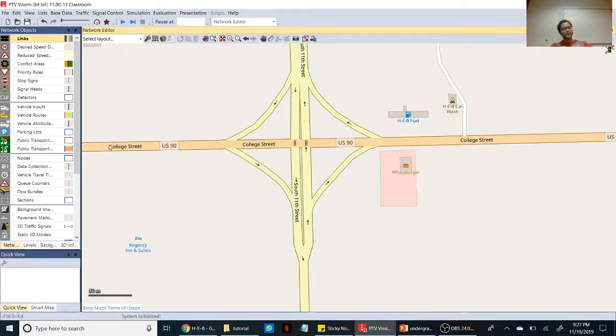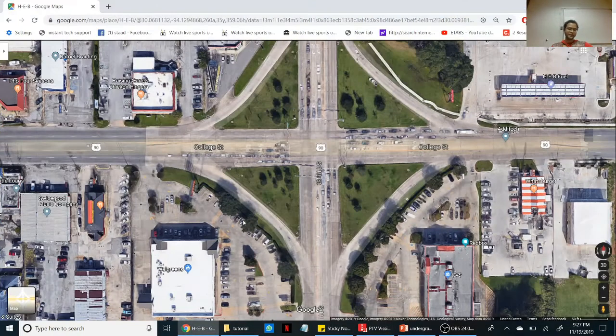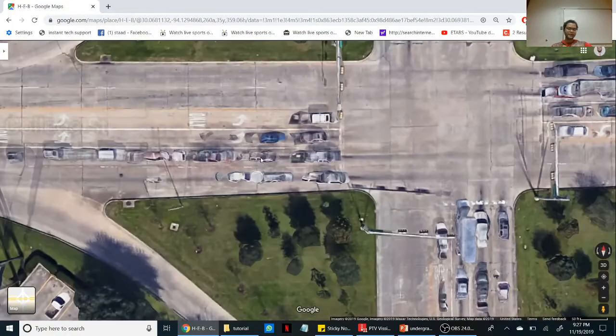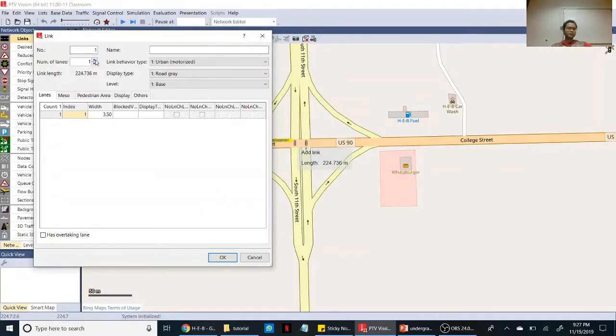So I'm going from westbound to eastbound. Start from there, control, right click, stop there. How many lanes you want, you can check on Google Maps and see the number of lanes. I see 2 through lanes and 2 left turners. So let's make 2 through lanes.